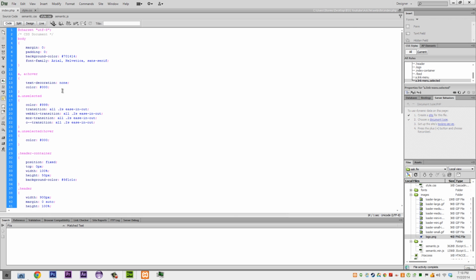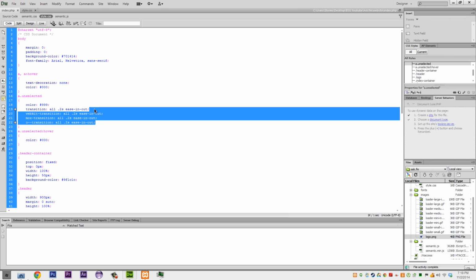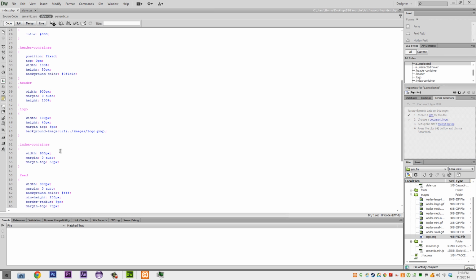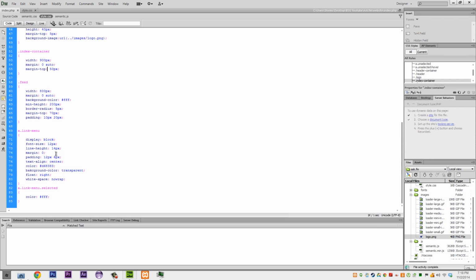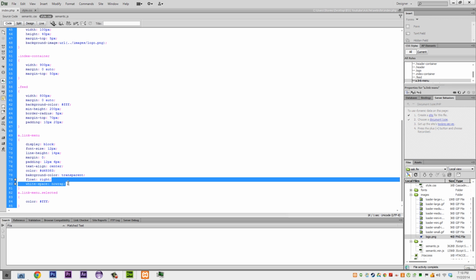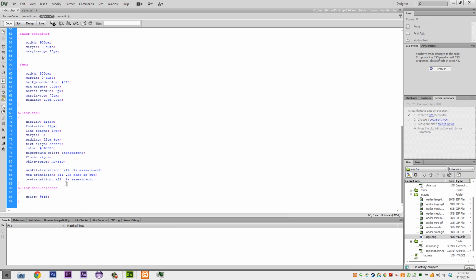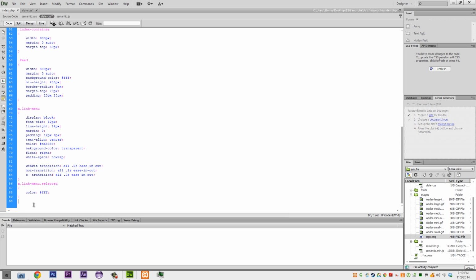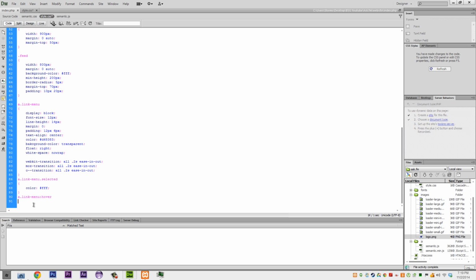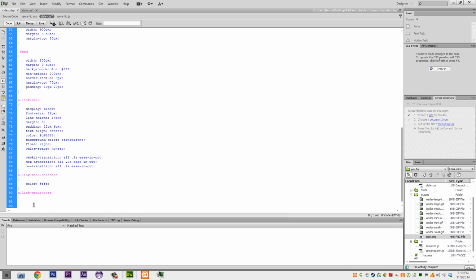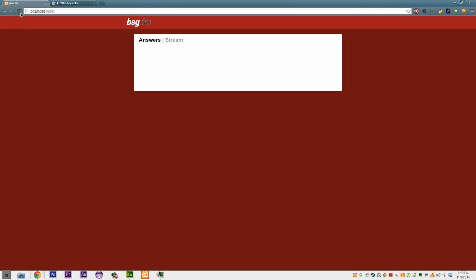If you come back up here and we copy all of these transitions, we will just paste that back in here, and then we'll copy this part, and we'll do a hover, and we'll just make the color #FFF. Come back over here, and you see we've got them so far.